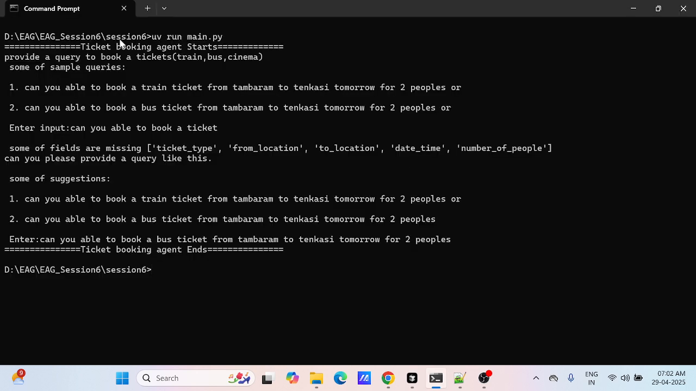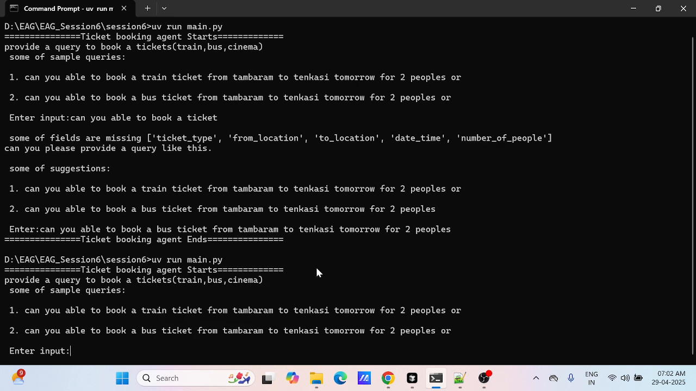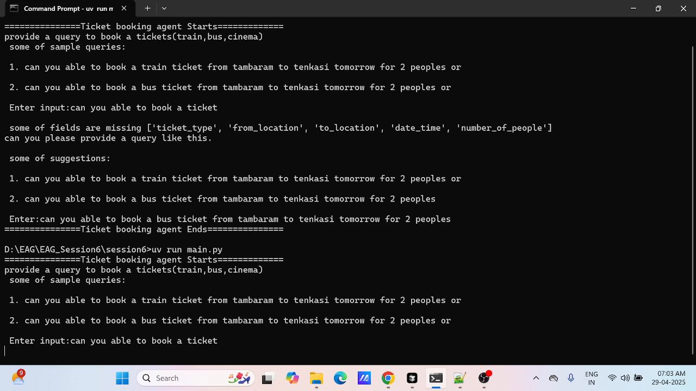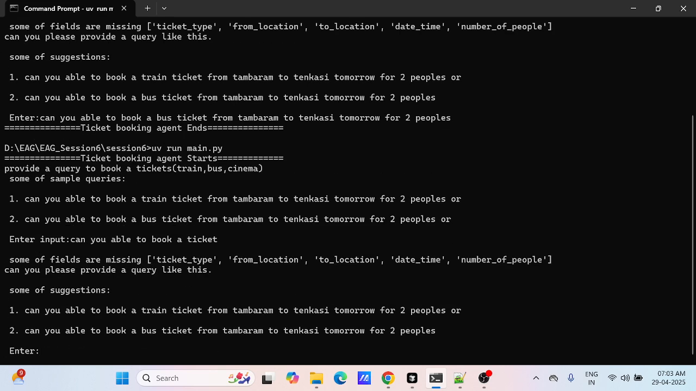I've created the project. Let me run uv run main. Okay, so the ticket booking agent has started. Now let me give the input. Can you book a ticket? Okay, so some of the fields are missing.